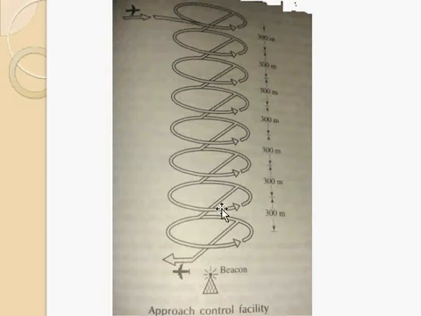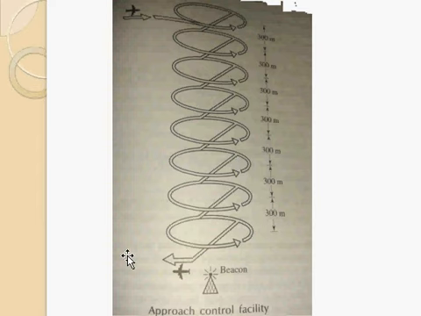So holding fix is an area provided near the airport where the aircraft will be circling in the air at a height difference of 300 meters. Suppose the runway is here, so one aircraft will be coming like this and landing here. But suppose you have other aircraft coming at small intervals, then they have to wait at 300-meter intervals. That means one aircraft will be at this altitude, the next aircraft at an altitude 300 meters higher, then the next at another 300 meters. Like that, one over the other, they will be stacked.